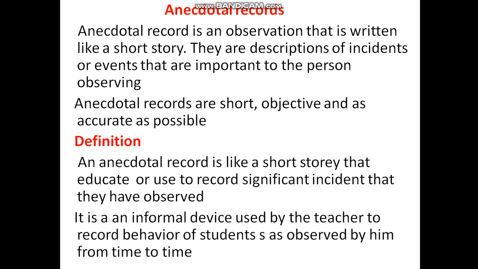The teacher can use this method to record the student's behavior as an anecdotal record.